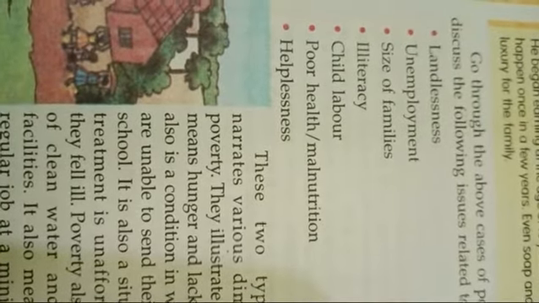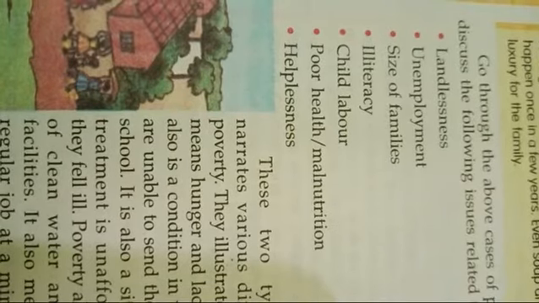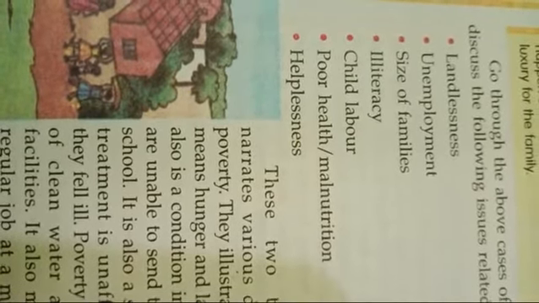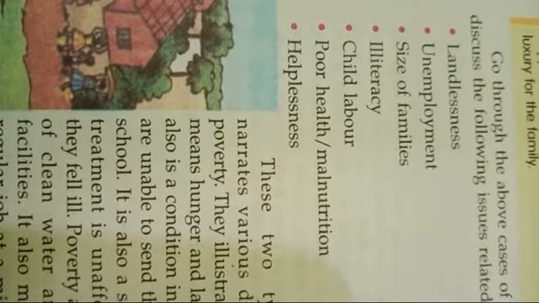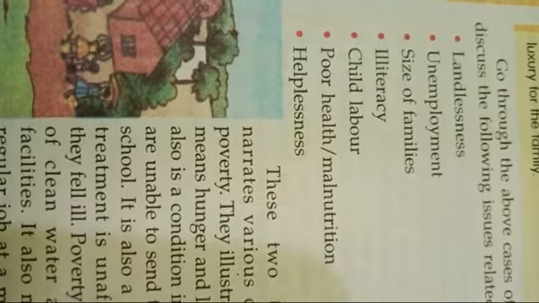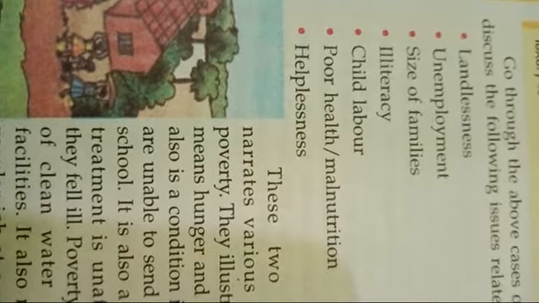Next, poor health and malnutrition. The people who suffer from poor physical and mental health and who do not have a proper diet come under the poor people. And last but not least, helplessness. The people who cannot help themselves economically are called poor people.